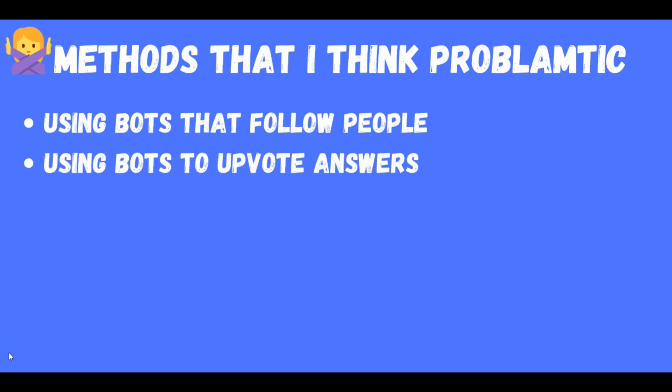We can also find people that use bots in order to upvote answers. Those bots get you a lot of upvotes on your answers from other random people. Also, Quora can find it easily, and it's not natural.